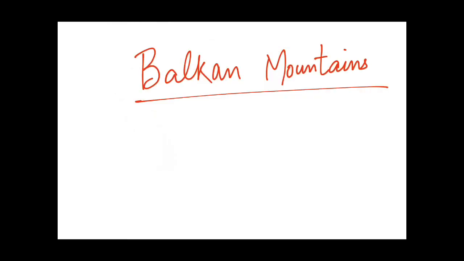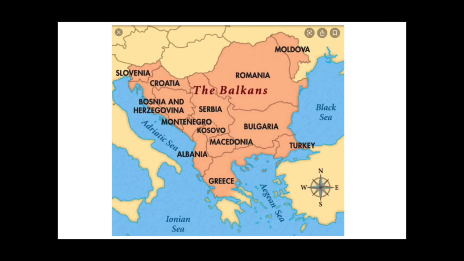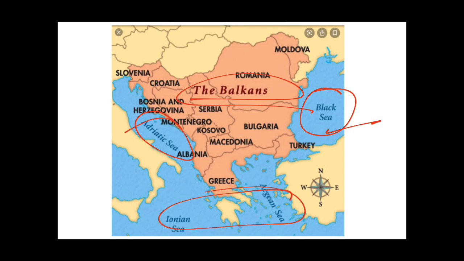Now we are going to read about the Balkan mountains. So you must know about the Balkan countries. As you can see over here, these are the Balkans. This is known as the Balkan Peninsula as it is surrounded by 3 water bodies: the Black Sea in the east, the Adriatic Sea to the west, and to the south it is surrounded by the Ionian and Aegean Sea. So the Balkan mountains are in 2 countries, Bulgaria and Serbia. Let us see in the map.